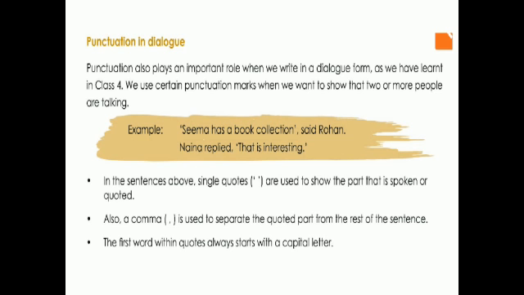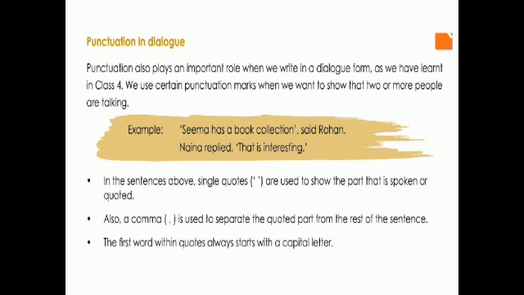So here the words spoken by the person are written inside the quotes. Okay. So when the commas are put on top, these are called quotes, and these are otherwise called inverted commas because the commas are on top. So in the sentence above, single quotes are used to show the part that is spoken or quoted.